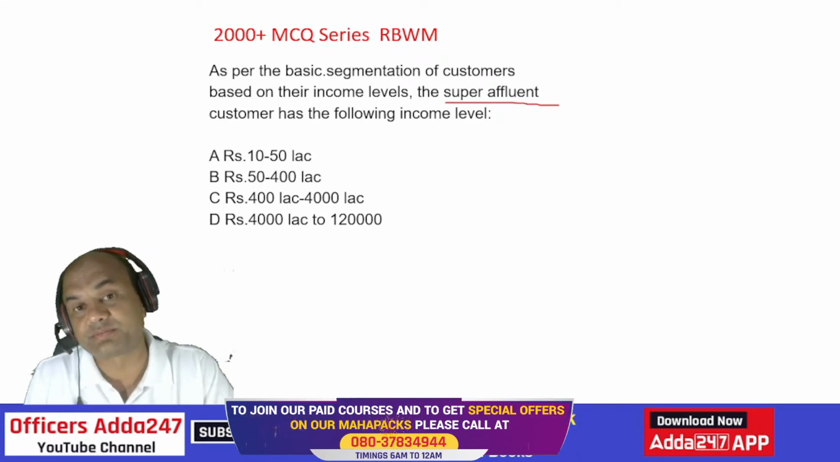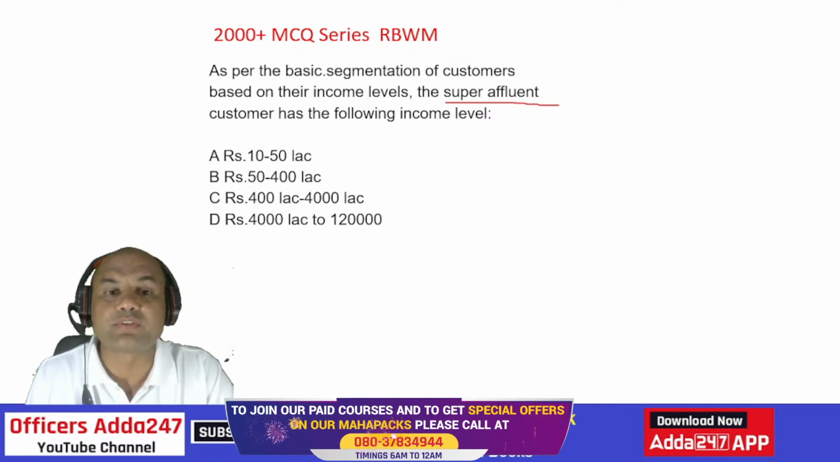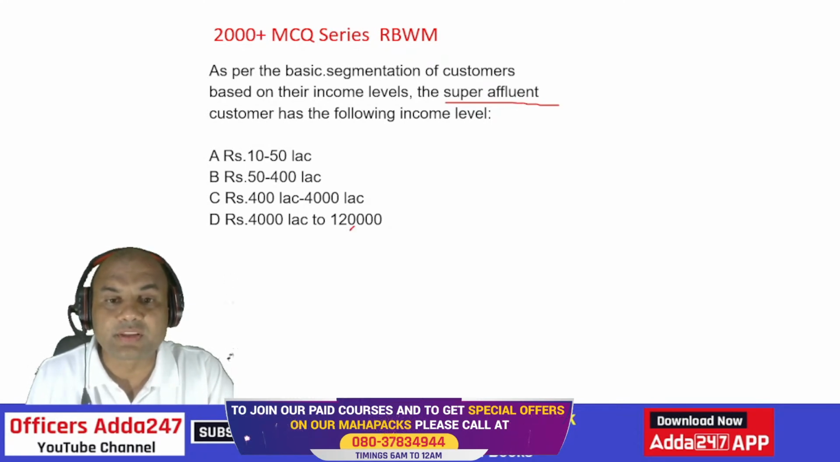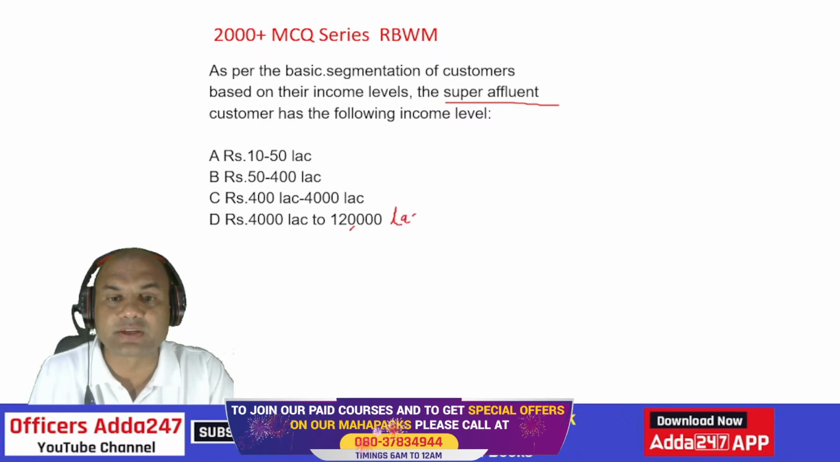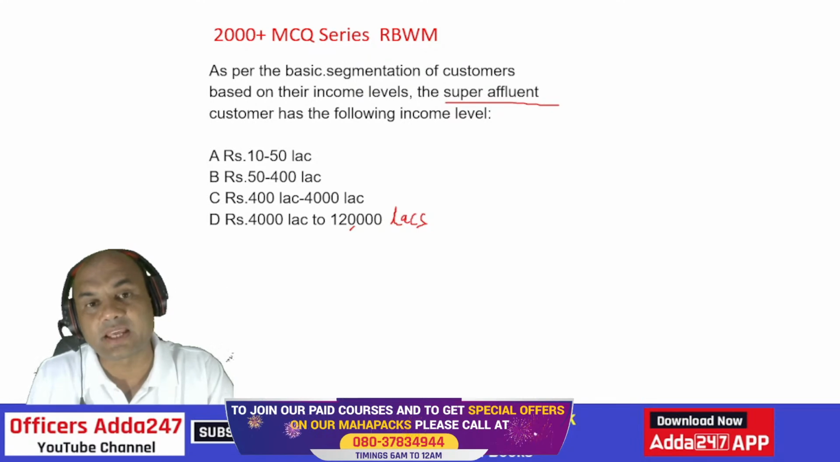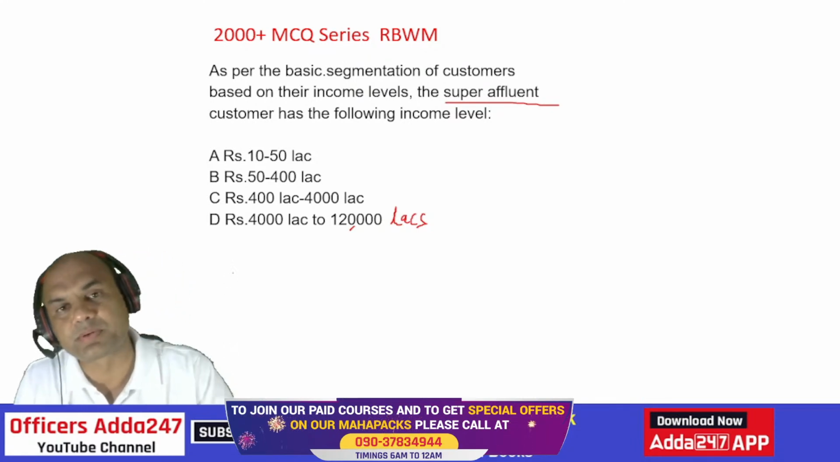Super affluent. This is a typical answer. 10 to 50 lakhs, 50 to 400 lakhs, 400 to 4000 lakhs, 4000 to this much. In fact, lakhs, and these figures are so big. So 4000 to 1,20,000 lakhs means a huge amount.